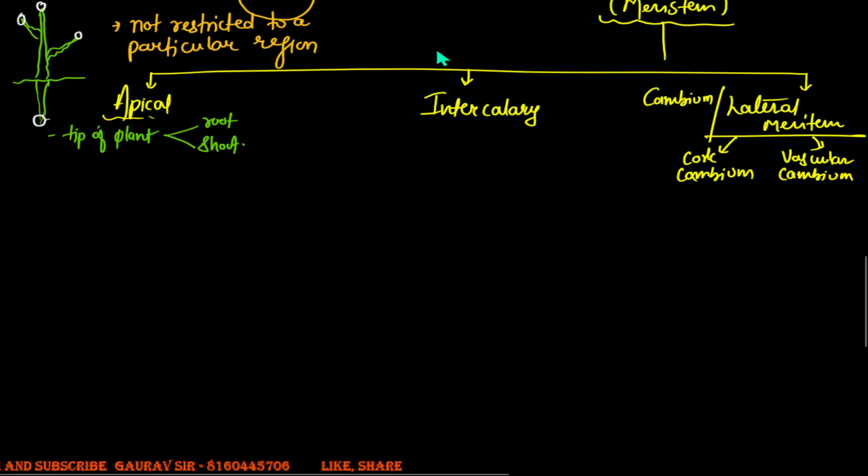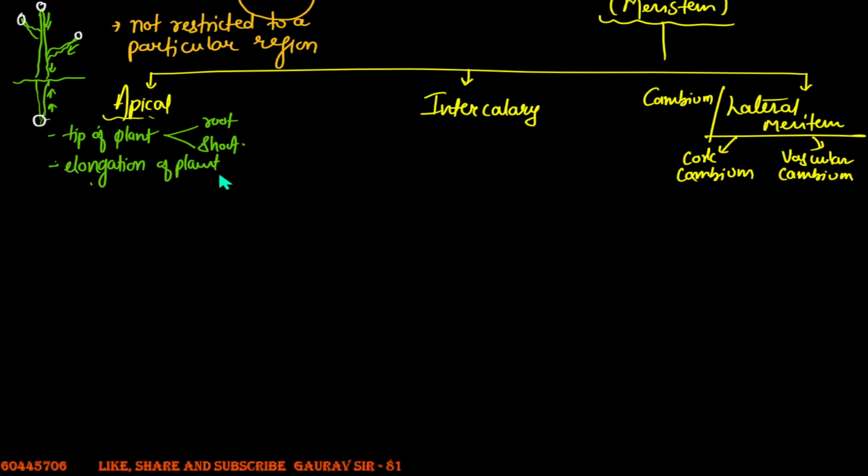As these cells add new cells along the length of the plant, they cause the elongation of the plant. As these will add the new cells along the length of the plant, I'll say they cause the elongation of the plant. That is basically, I'll find that the plants would increase in height. So I'll write it in the bracket, increases the height of the plant.